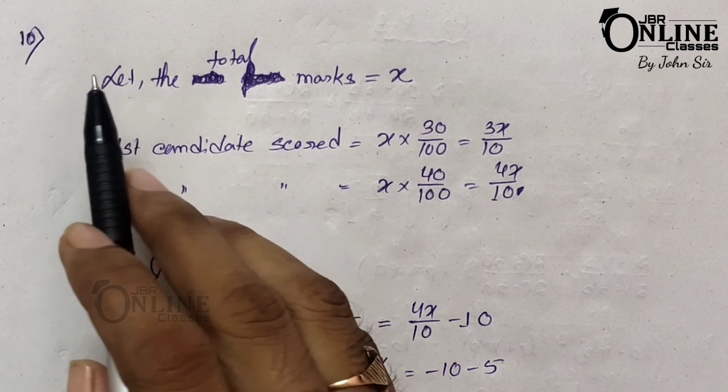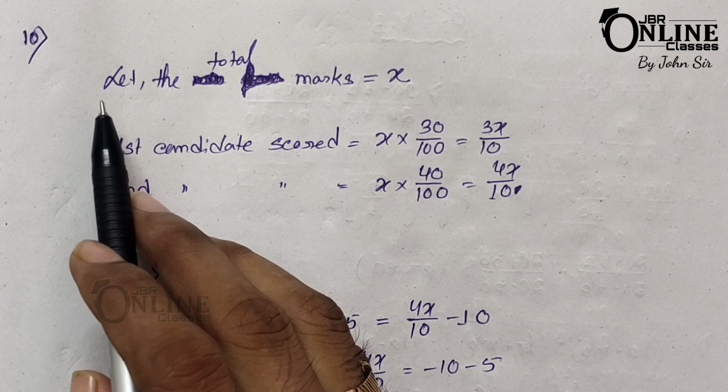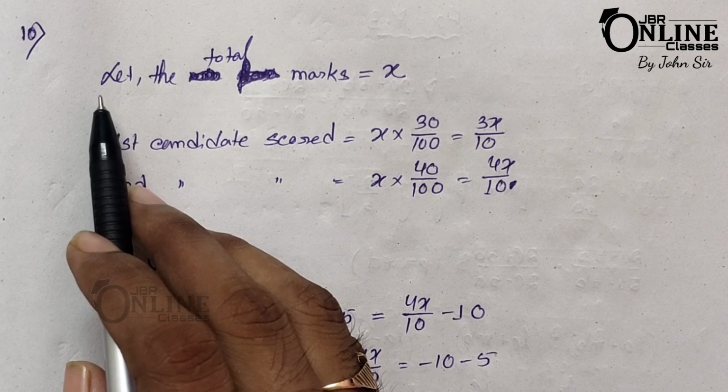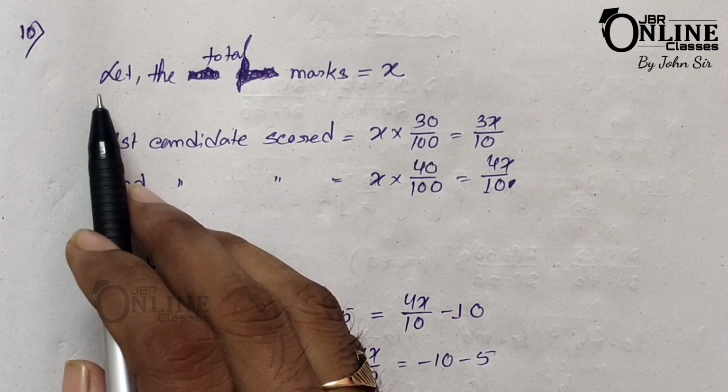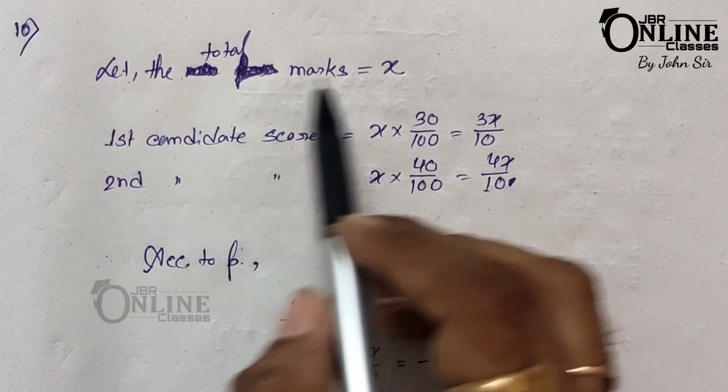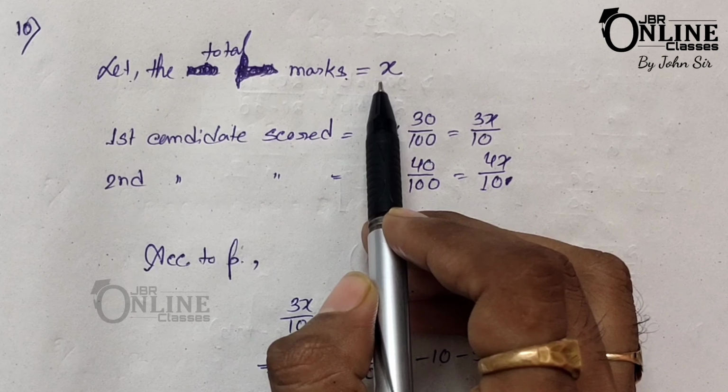Now sum number 10. A candidate who scores 30% fails by 5 marks, while another candidate who scored 40% marks gets 10 more than the minimum pass marks. What are the minimum pass marks required to pass? So let the total marks equal x. The first candidate scored 30%, that means x into 30%, that equals 3x by 10. And the second candidate scored 40%, so x into 40%, and that equals 4x by 10.